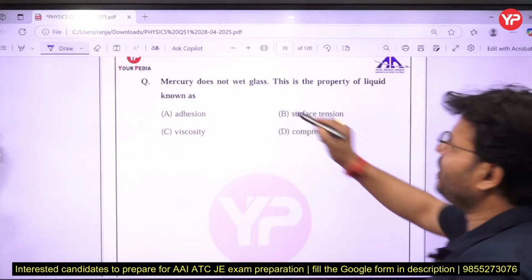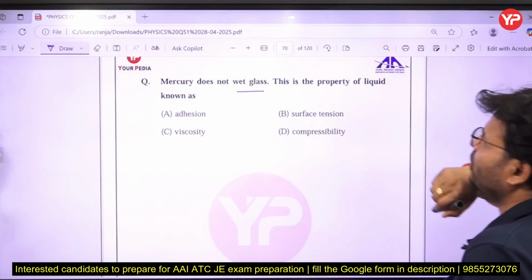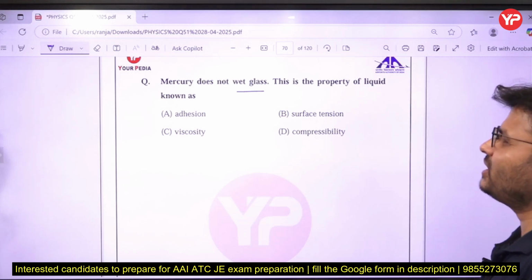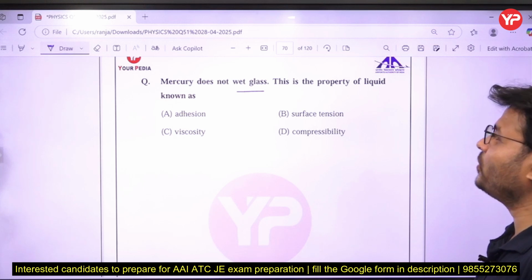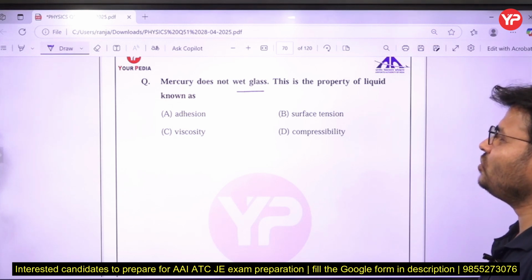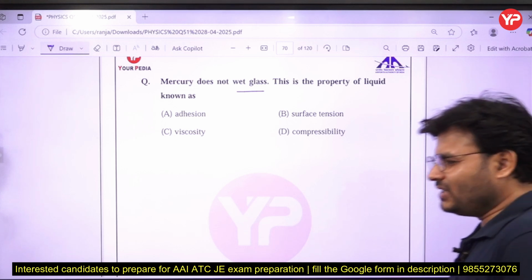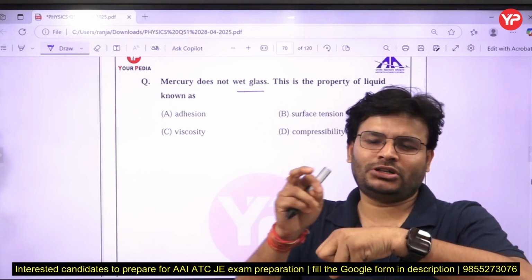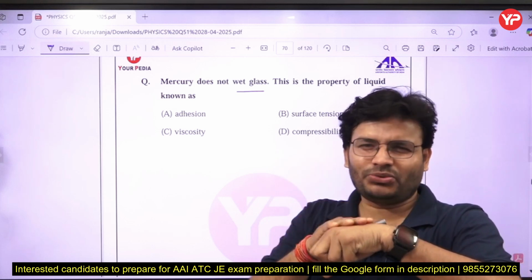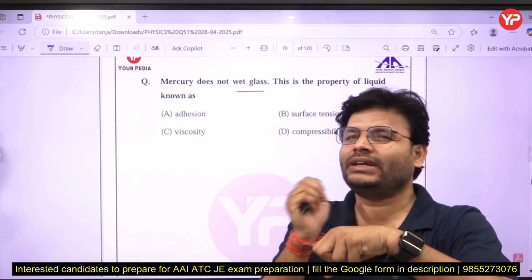Mercury does not wet glass. This property of liquid is known as, mercury does not wet the glass. This property of mercury is known as adhesion, surface tension, viscosity or compressibility. My dear friends, why is anything going to wet? Suppose you put a drop of water on your hand, so that water is going to wet your hand. Why?